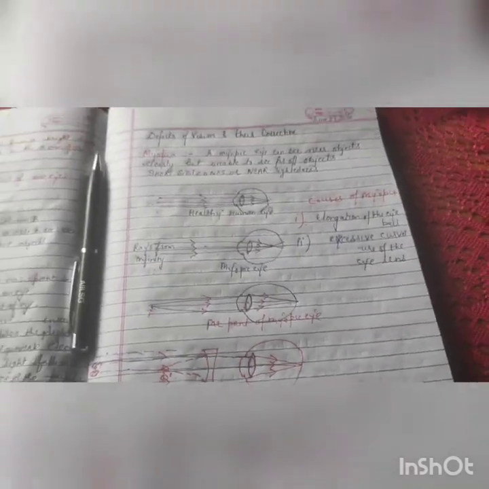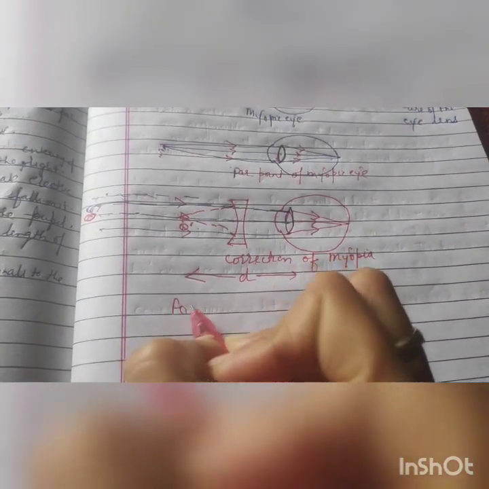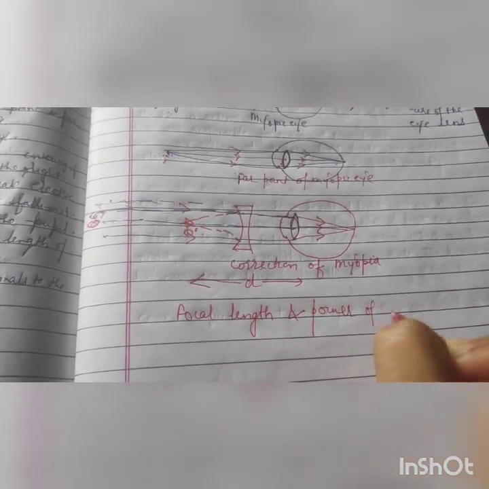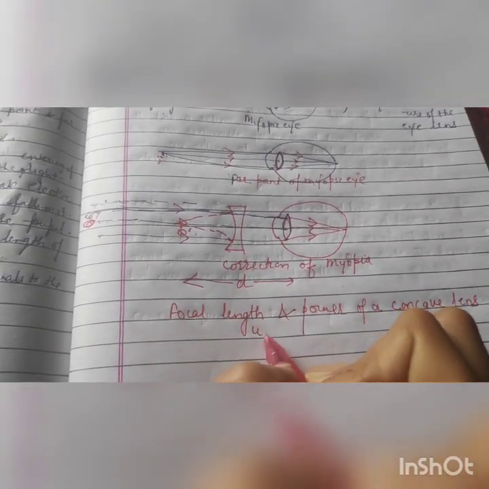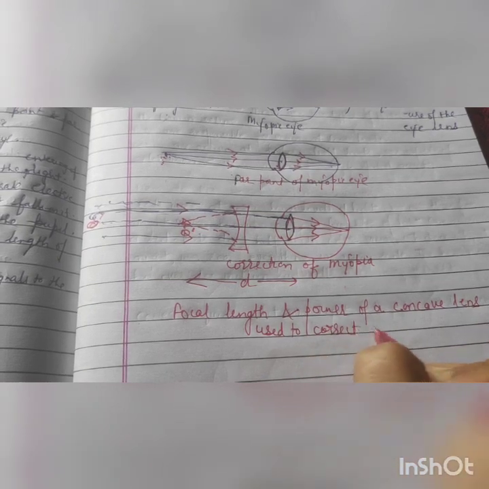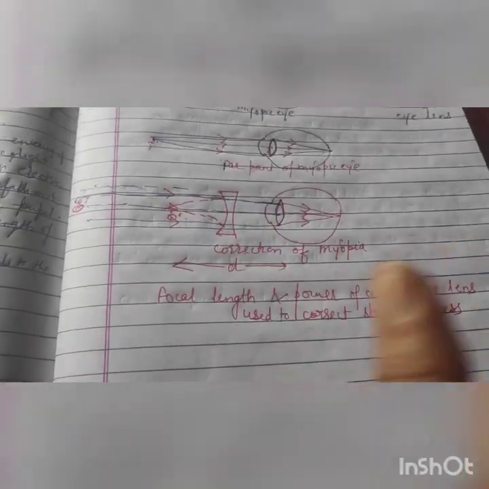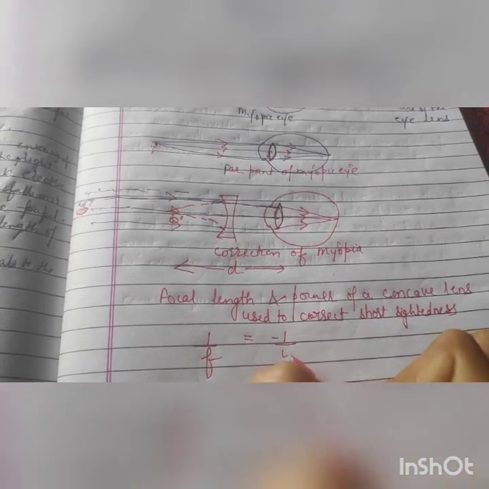Now for a numerical on this, we will look at the formula. Suppose you have a myopic eye, you have numericals like this: focal length and power of a concave lens used to correct short-sightedness. You have used a lens to correct this problem, so you know that the lens formula is 1 by f is equal to minus 1 by u plus 1 by v. This is the lens formula, you know that.